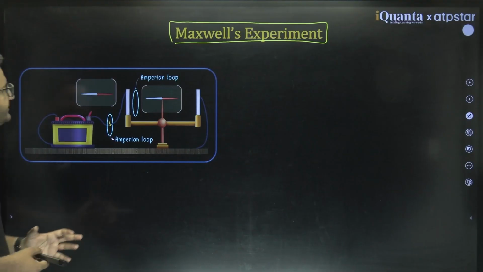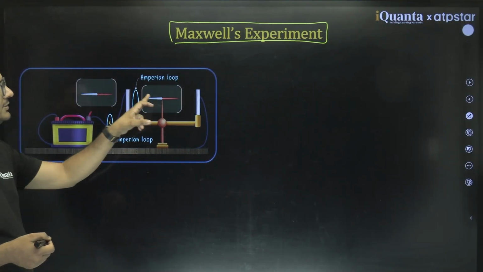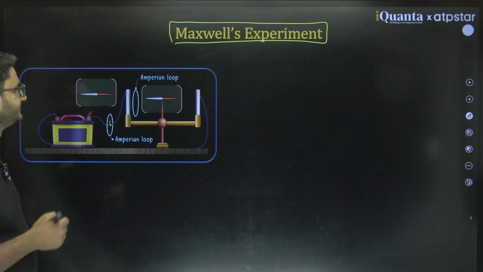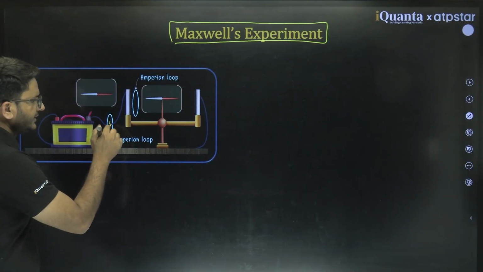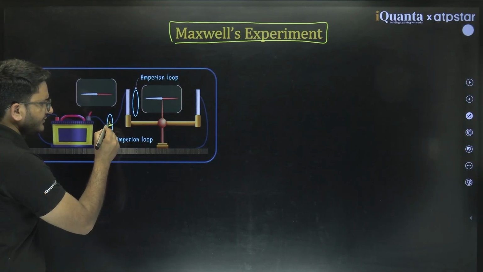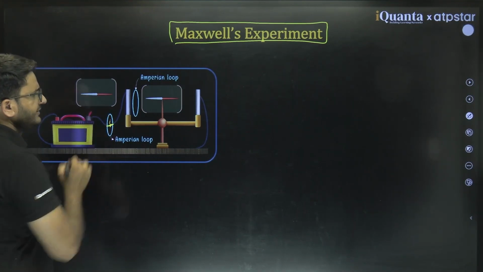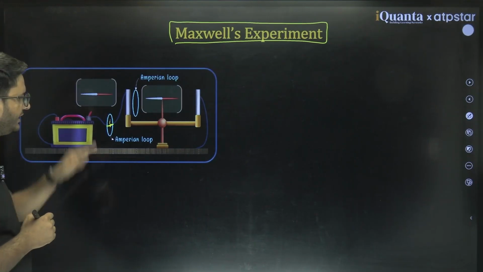He placed the setup like this. In this he placed two magnetic needles, one near the wire having conduction current, that is, having actual current in the wire, and there is a needle placed around it. So what will happen?